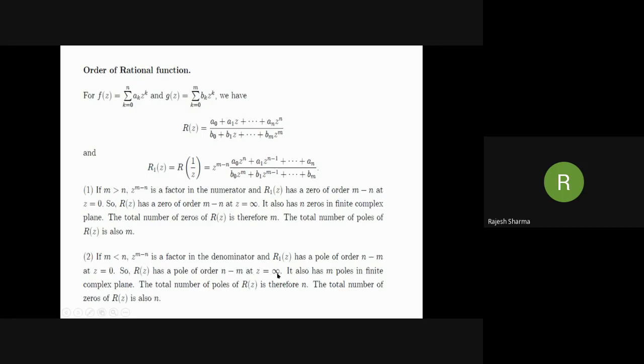It also has m poles in the finite complex plane because this denominator polynomial is of degree m. So the total number of poles is therefore n minus m plus m, which is equal to n. The total number of zeros of R(z) is also n because this polynomial in the numerator is of degree n.